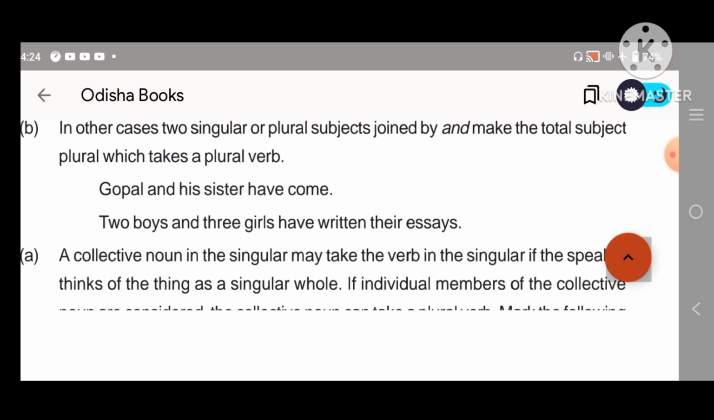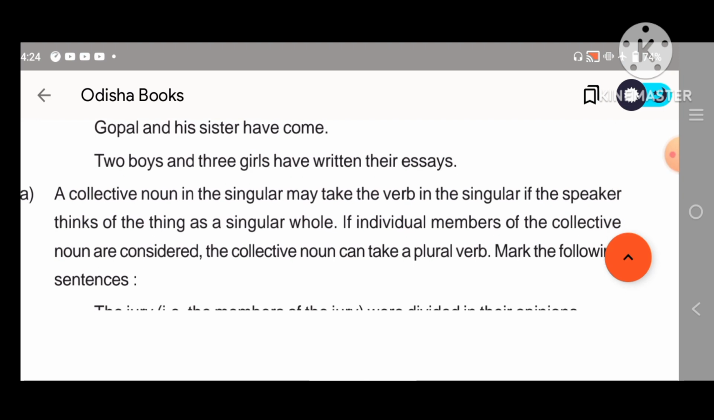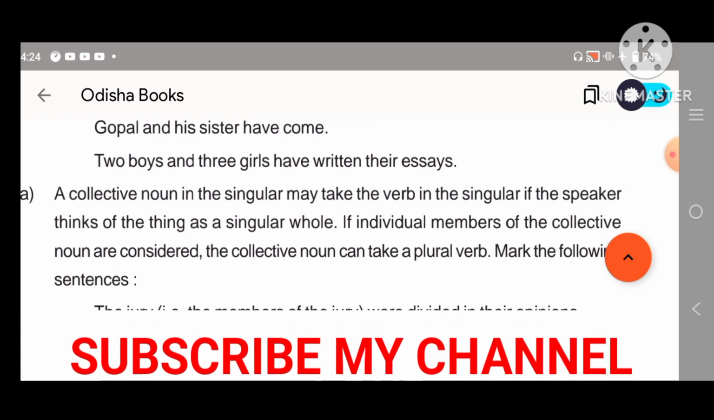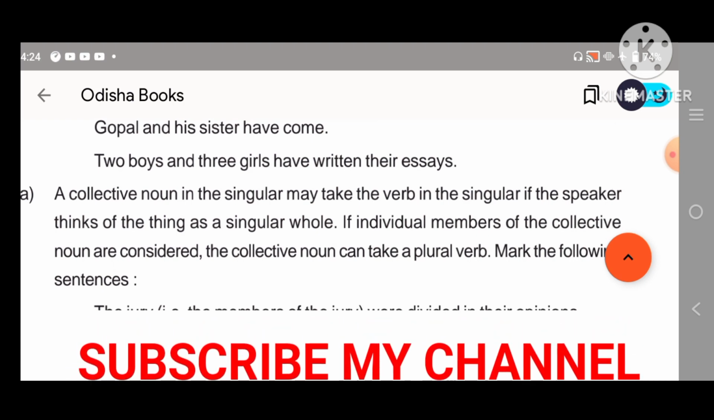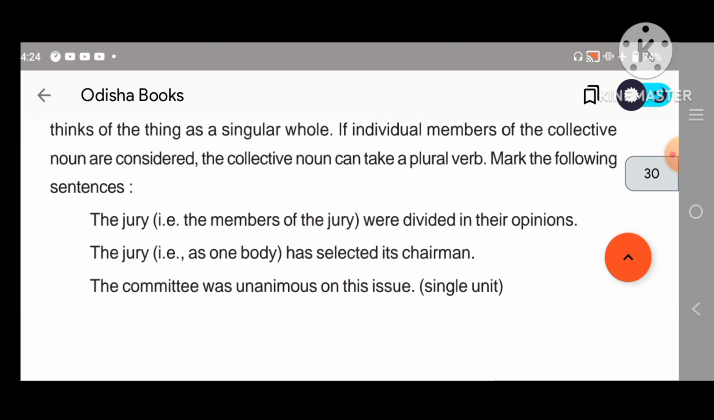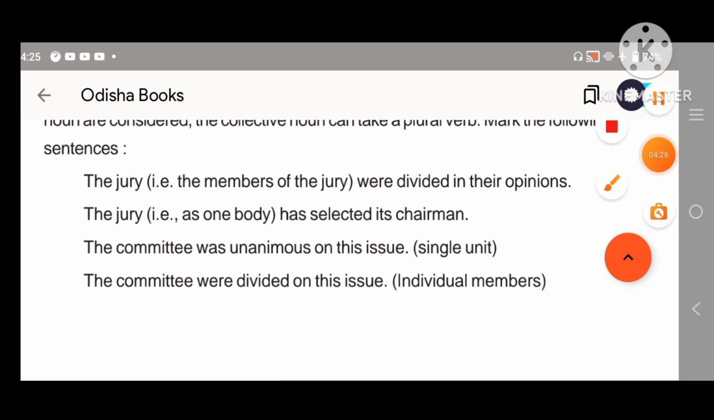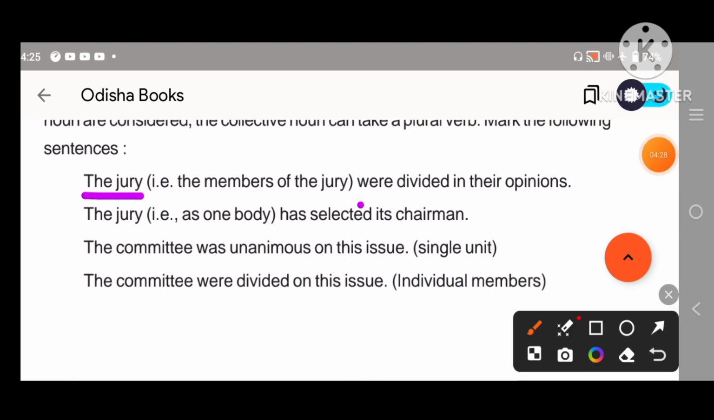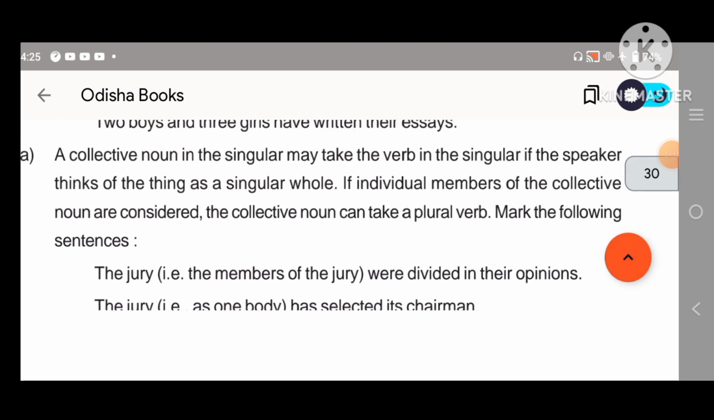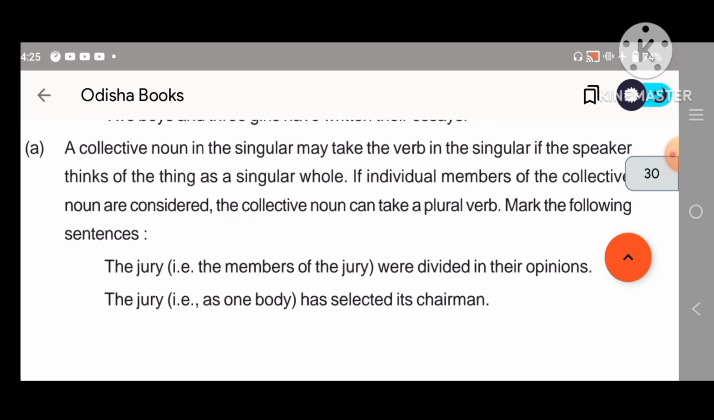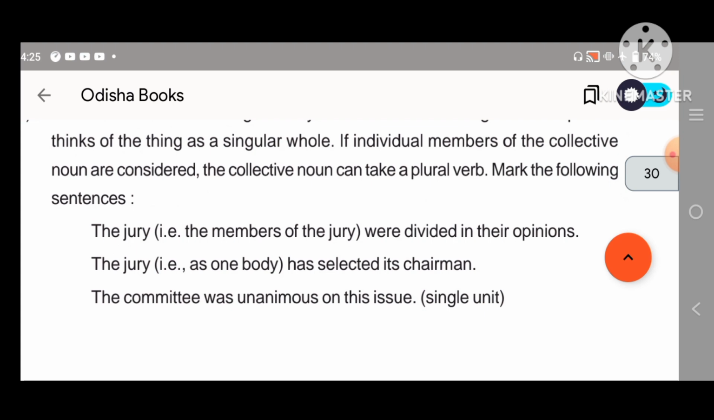Okay, so my dear students, read all the examples of our book carefully, because maximum questions come from your examples. Then the jury, here look at this is also important. The jury were divided. What is the rule here? A collective noun or singular may take the verb singular if the speaker thinks of the thing as a singular whole. If the individual members of the collective noun are considered, the collective noun will be plural.